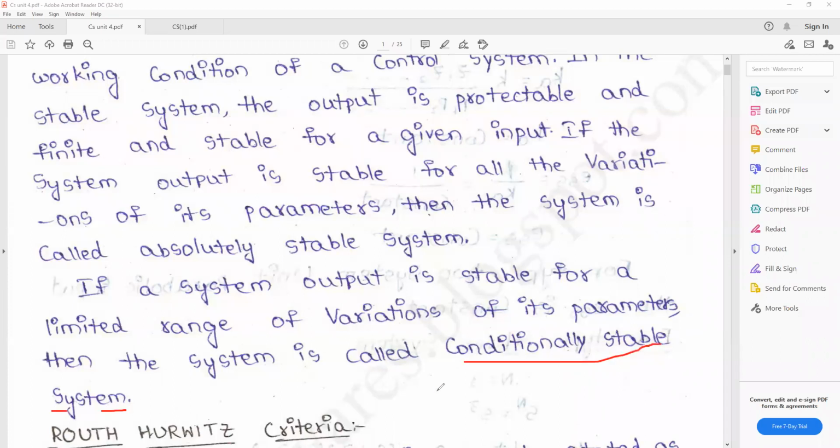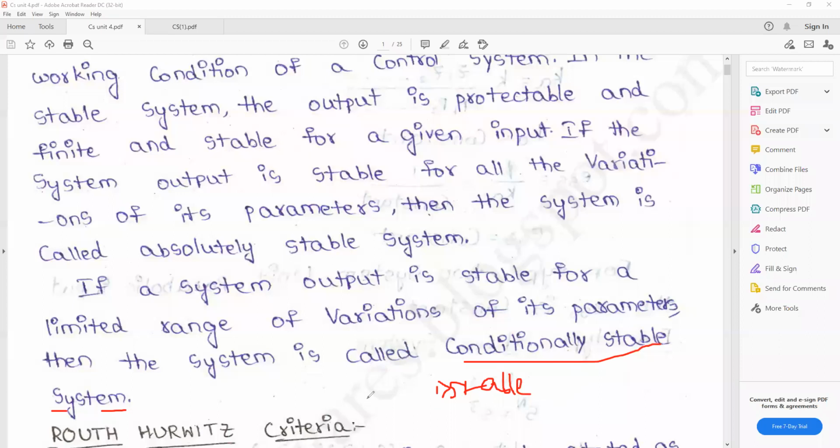Okay, so the first one is the stable system, which means the present output will depend on the present input.